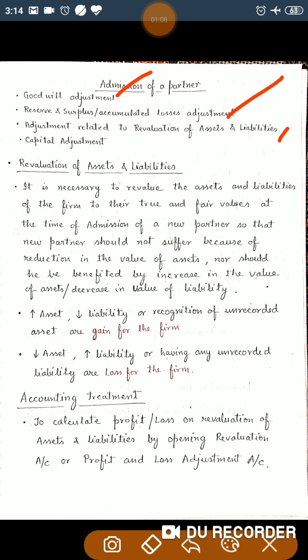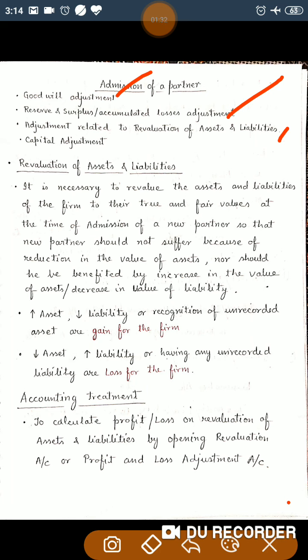Because assets and liabilities change in value with the passage of time. So it is necessary at the time of admission of a partner to revalue the assets and liabilities of the firm to their true and fair value.